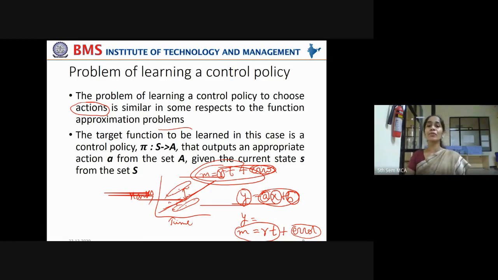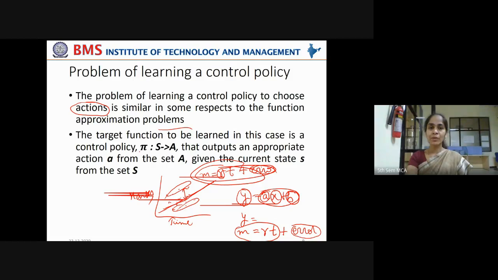But in our present reinforcement learning scenario, it is trying to learn a control policy. Earlier it was learning classification, clustering, function approximation. Now it is trying to learn a control policy. What is the sequence of actions it should take? It is trying to learn in order to accumulate positive impressions from the trainer or the teacher in the environment and reduce the penalties. Got it? So the target function to be learned in this case is a control policy.